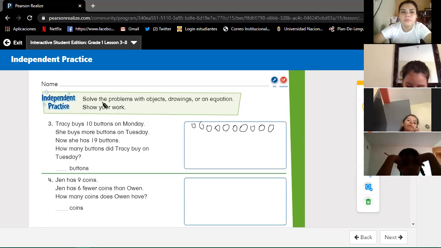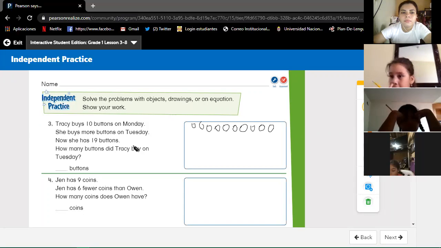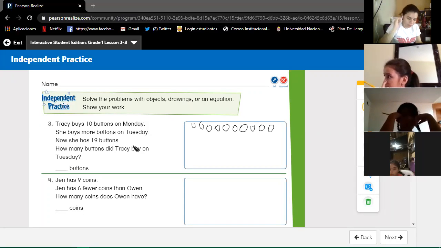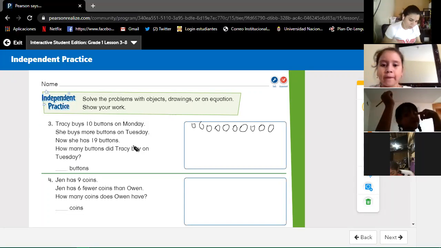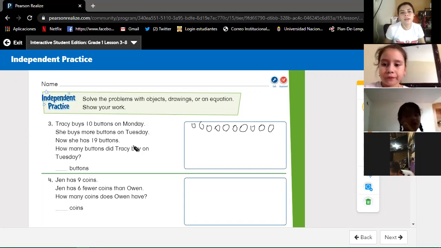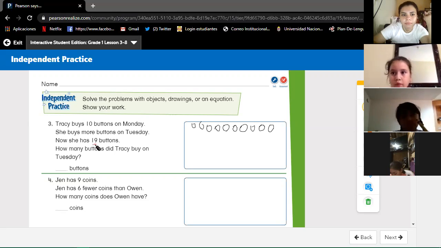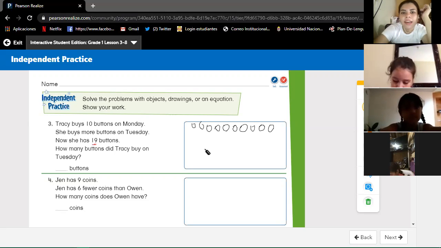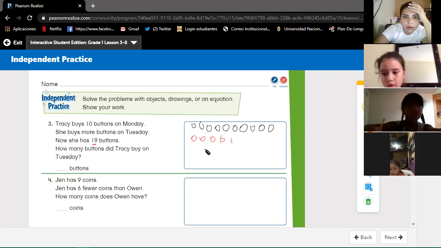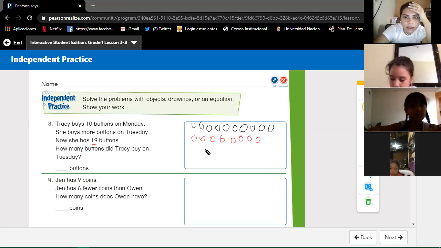Then with a color, we're going to write the rest, because we need to know how many buttons she buys on Tuesday. In total, we have 19. So we are going to draw 9 buttons in color red. 1, 2, 3, 4, 5, 6, 7, 8, 9. In the color that you want.